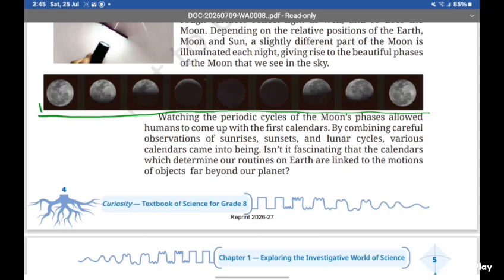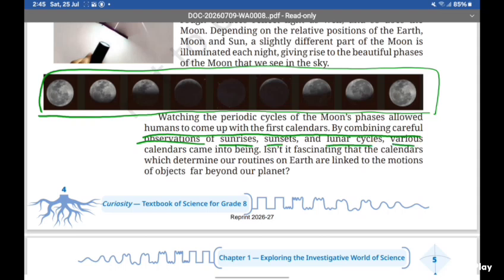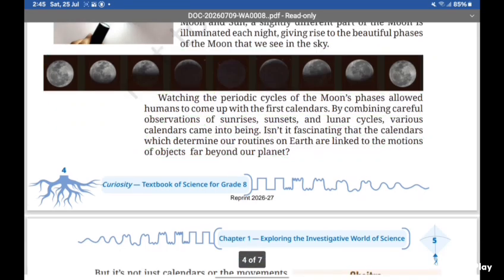Watching the periodic cycles of the moon phases allowed humans to come up with the first calendars by combining careful observations of sunrise, sunsets, and lunar cycles. Various calendars came into being. Isn't it fascinating that the calendars which determine our routines on Earth are linked to the motions of objects far beyond our planet? So, think of it, it is fascinating. From my view, it is very fascinating that the routines on Earth are linked to the motions of objects far beyond our planet.